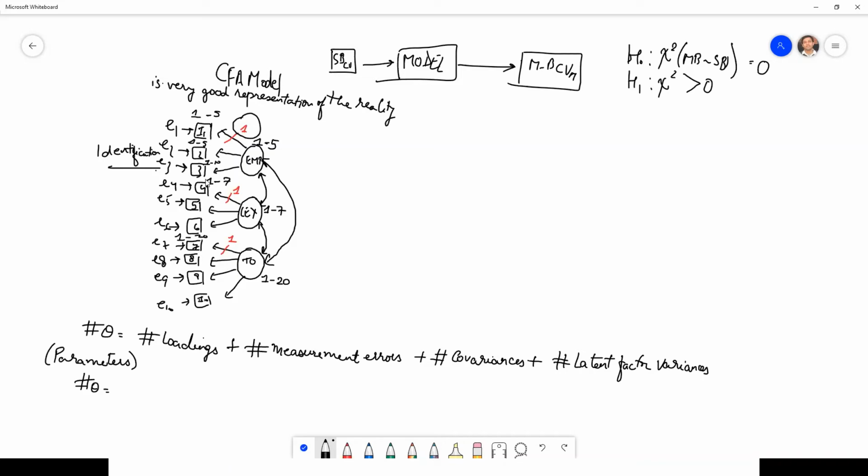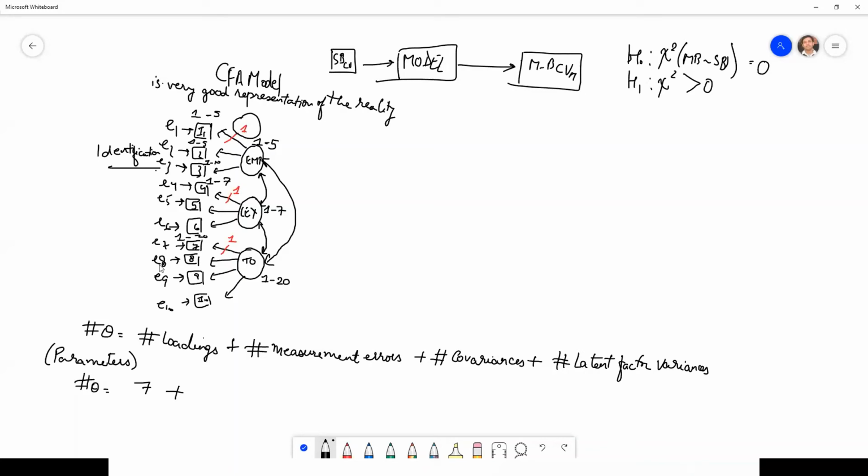And then you can try out, run it with this, tie it to 1, or if you are not getting good results, but usually results don't change too much depending on which item you tie. So what would be the number of parameters that the tool has to compute? The tool has to compute loadings. So let us count the loadings. This is already tied to 1, so the tool does not have to compute this loading. So 1, 2, 3, 4, and 5, 6, 7. 3 paths are already tied to 1. So the number of loadings is 7.